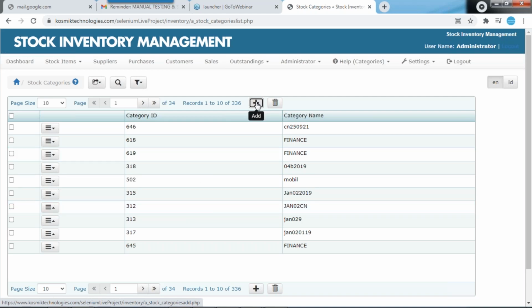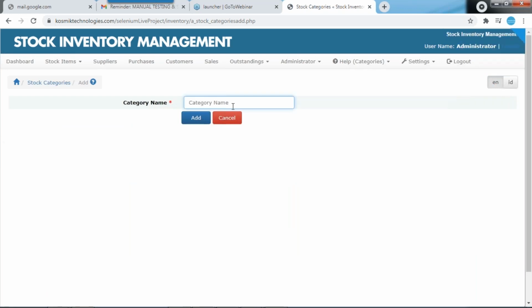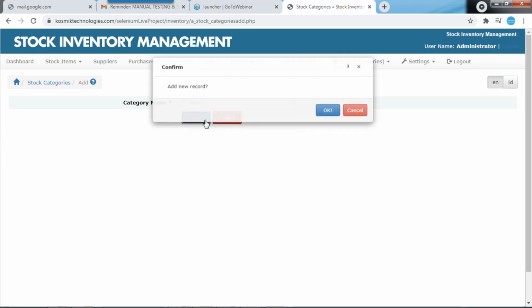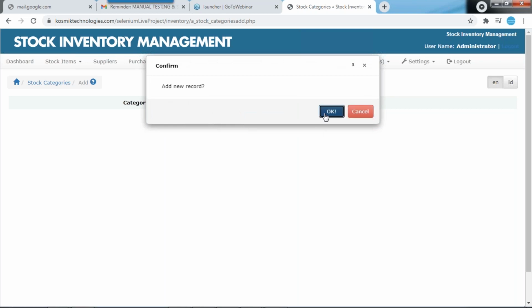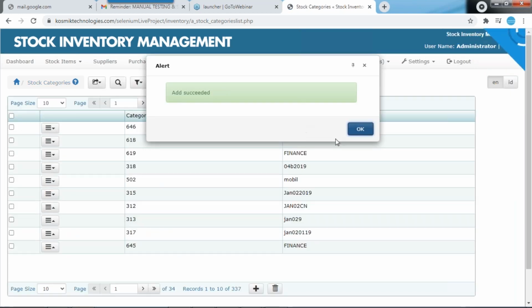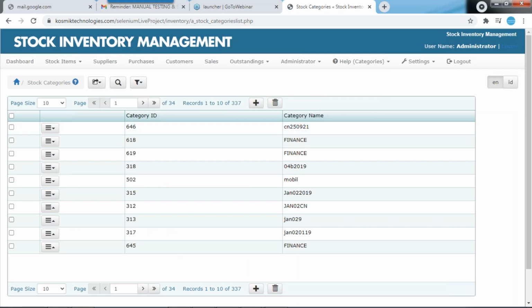So if you add one record, what does it mean? It should increase. It should not decrease. If you add a record, a confirmation message appears, and if I click OK, then it will be added. See, added successfully. Now the record count should be changed. This is what testing is. When you are adding a record, the count should increase.